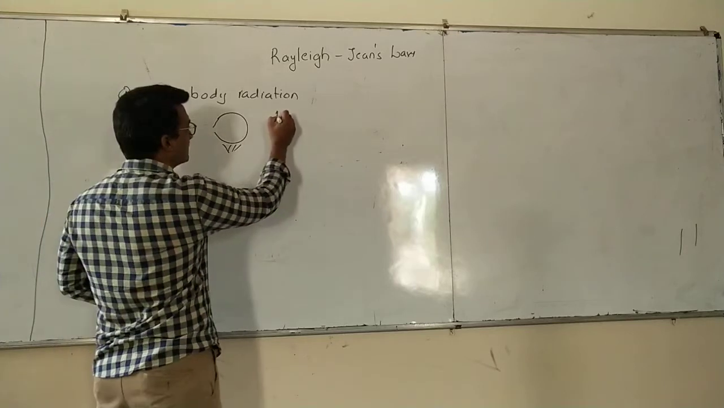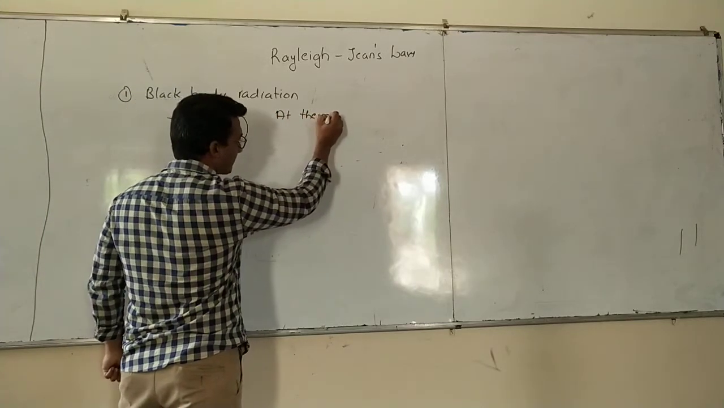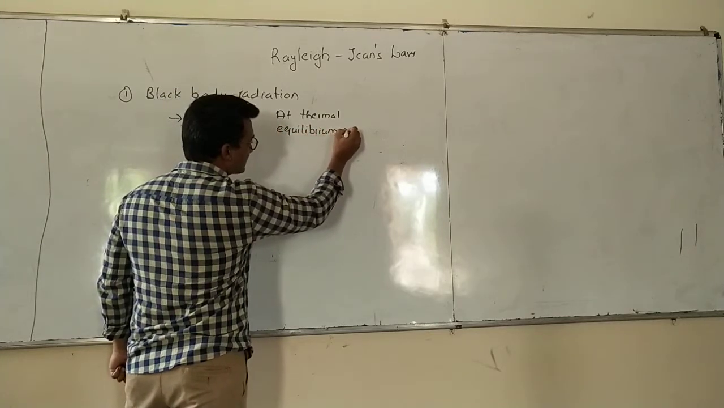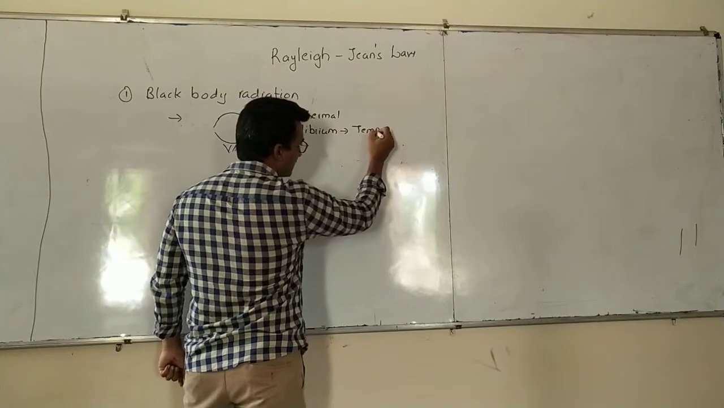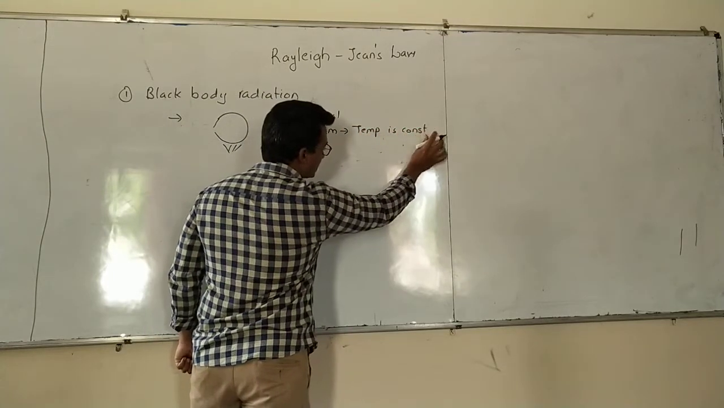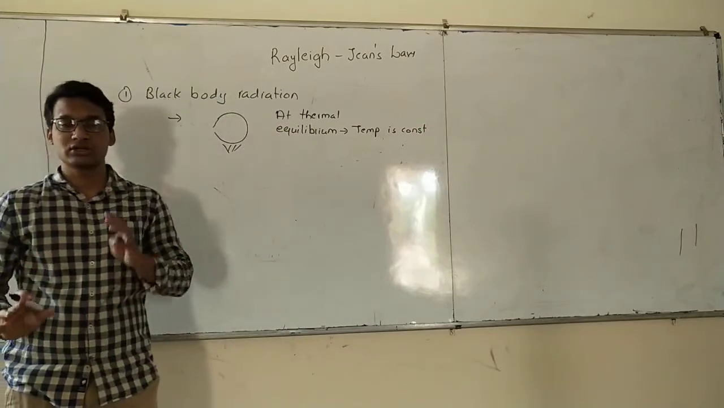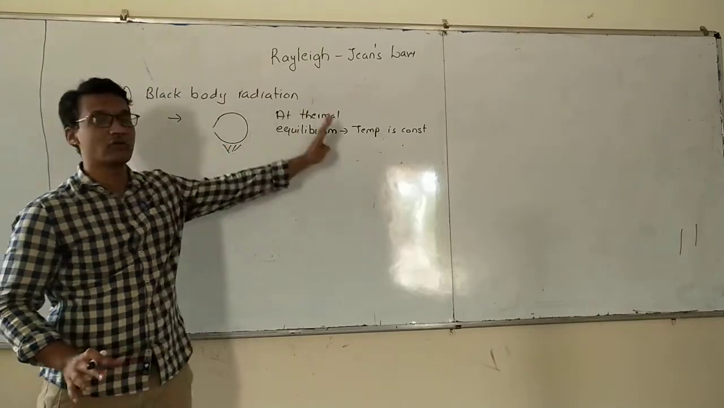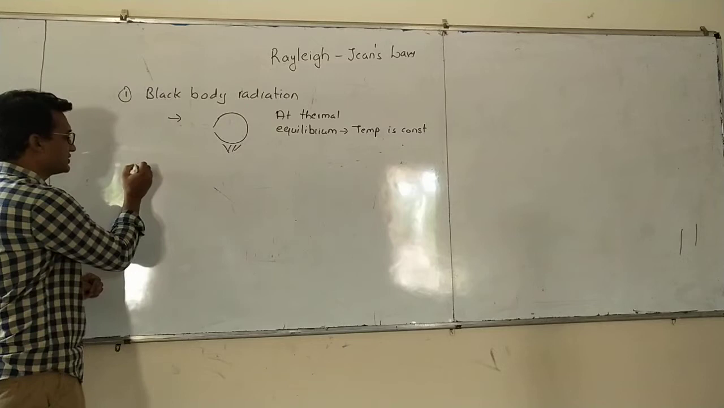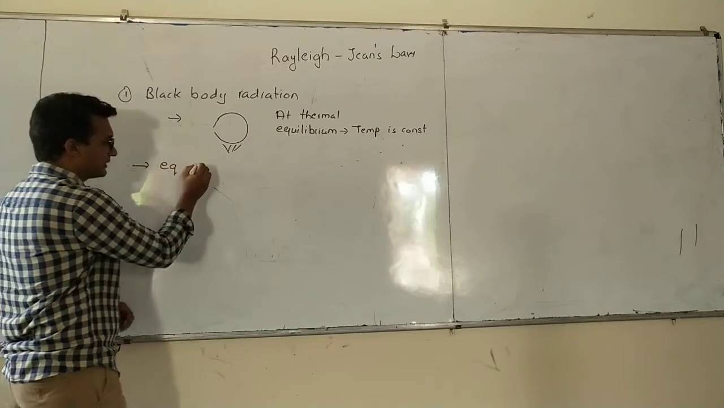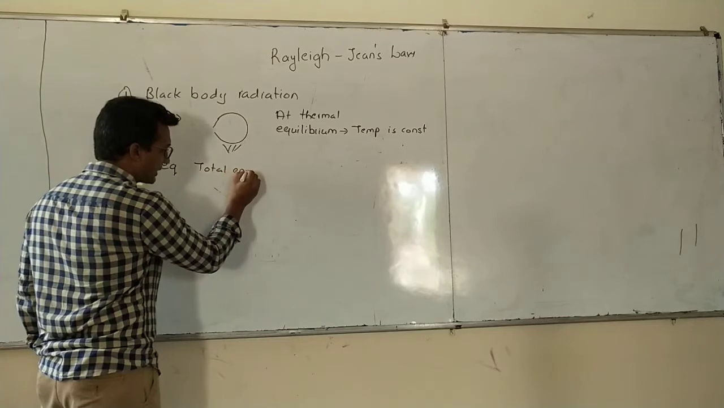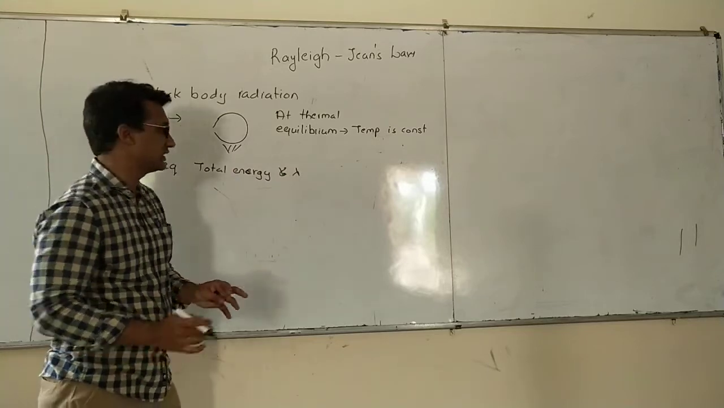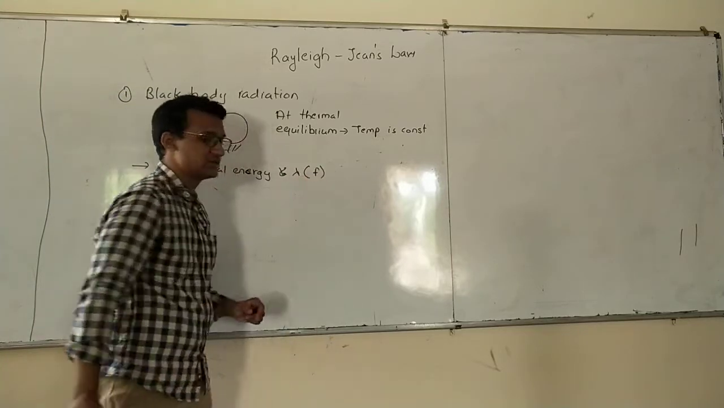But this is at thermal equilibrium. Thermal equilibrium means temperature is constant. Temperature is not changing. Now, when the temperature is constant, we have to understand what we want to calculate. Then we will understand what is happening here. What we want to do is we want an equation between total energy and wavelength, or it could be frequency.